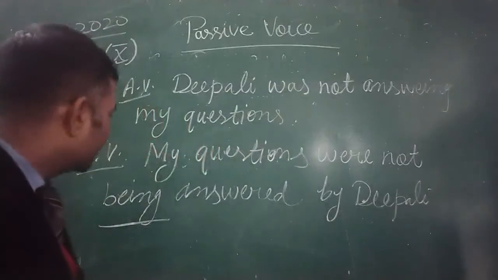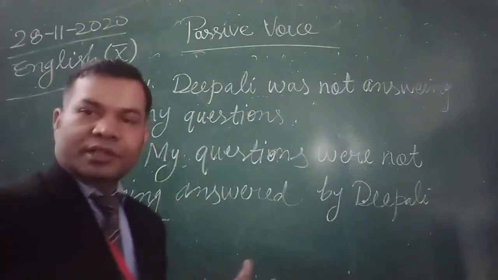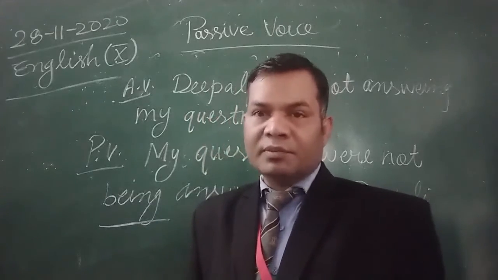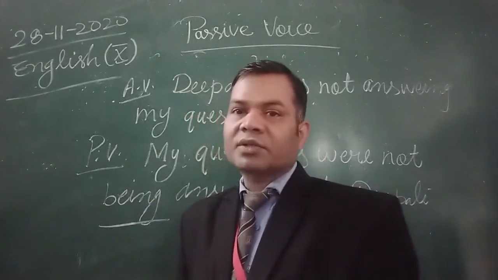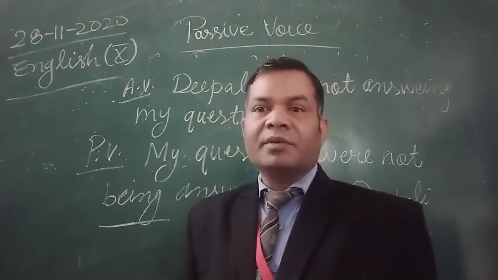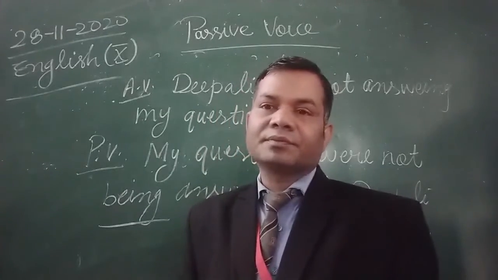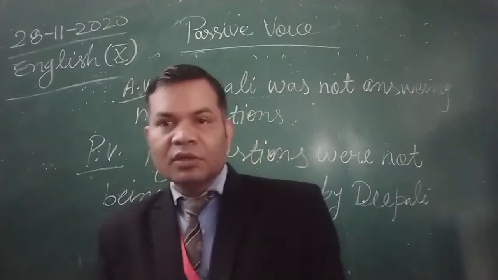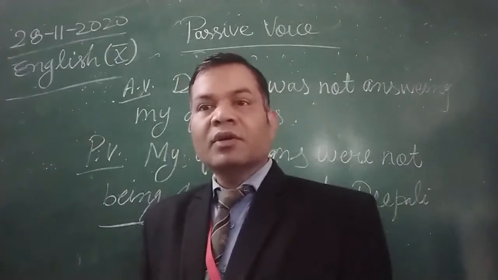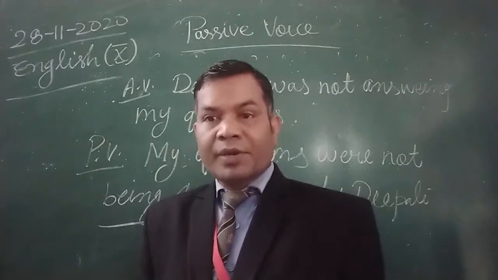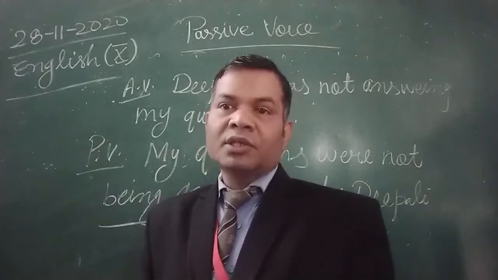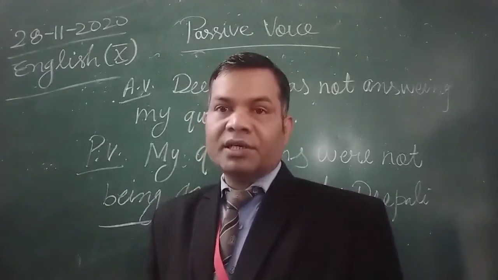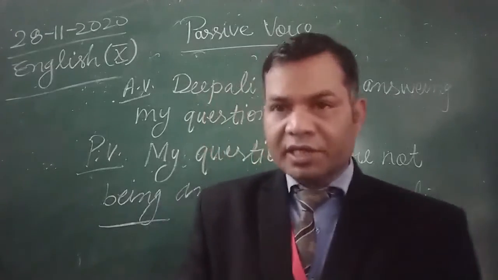In past continuous we always use being. So this is the difference between the passive voice of simple past and the passive voice of past continuous. In the passive voice of simple past, only the helping verb was, were is used, while in the passive voice of past continuous, being is used after was, were. So please correct the examples in which by mistake we haven't written being.